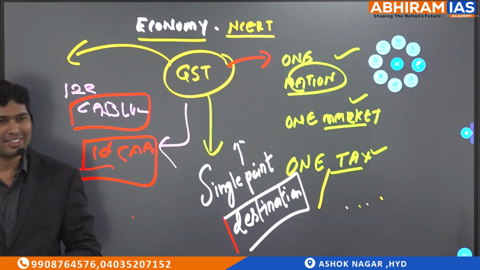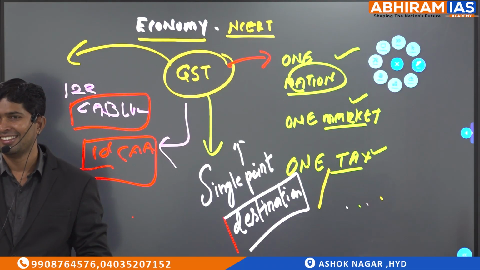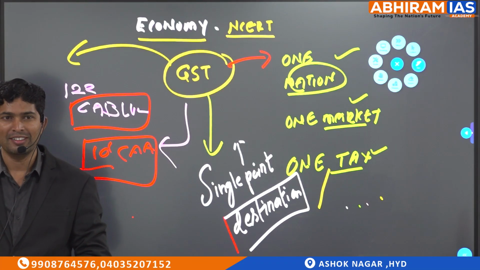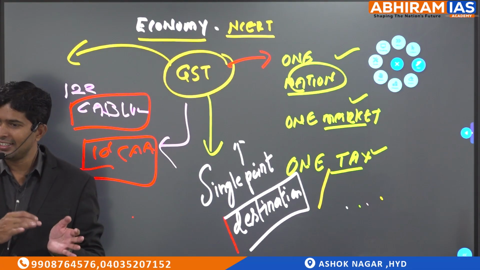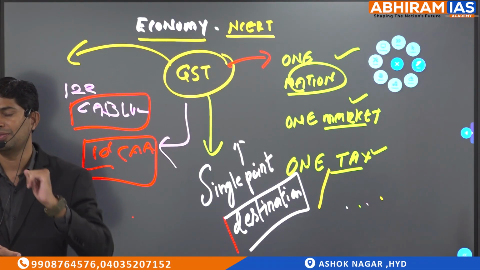What is your future destination? Opposite hostel only, sir. What is your future destination? Obviously Mussoorie, correct? So why, sir? For a tour? No. So destination means the place at which finally the product is used.